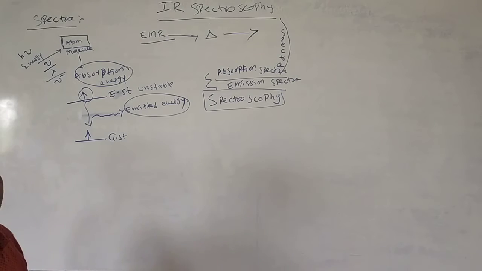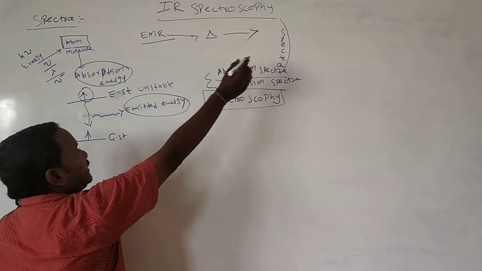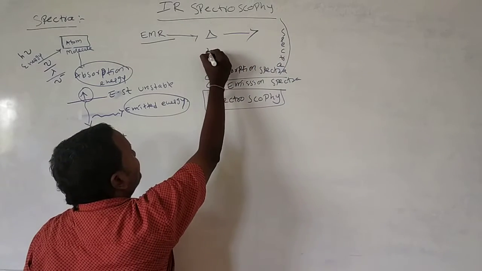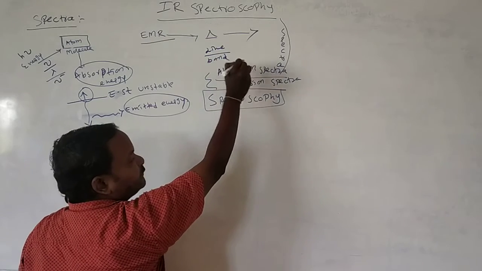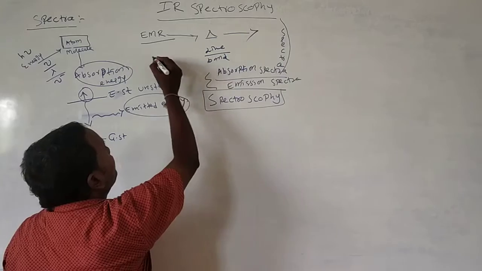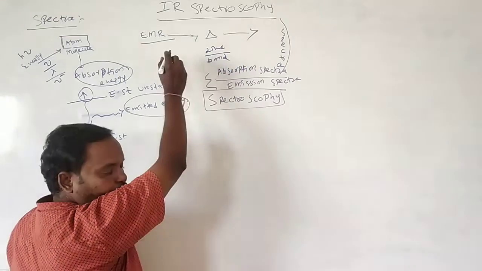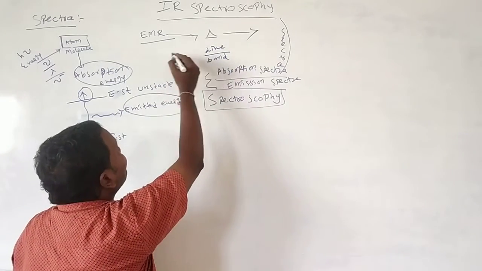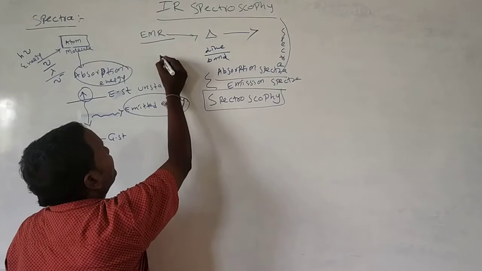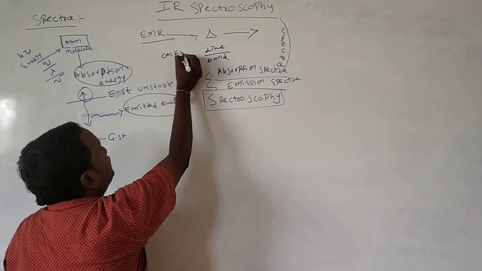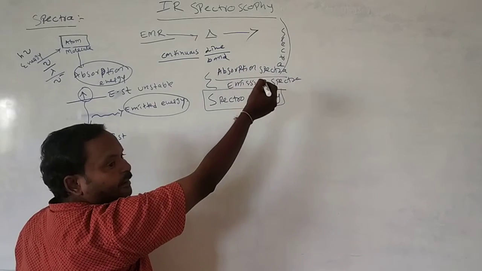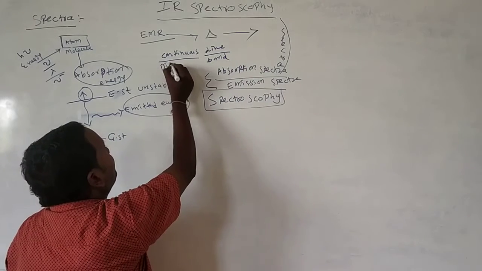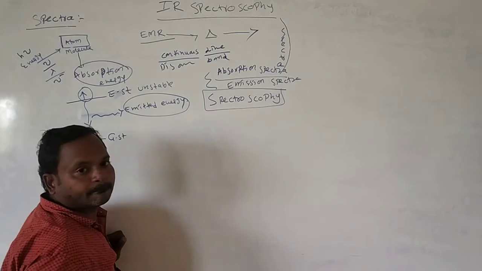Here so many spectra are there. If lines are formed, we get a line spectrum. If bands are formed, we call it a band spectrum. If lines and bands are continuous, then we call it a continuous spectrum. If lines and bands are discontinuous, we call it a discontinuous spectrum.